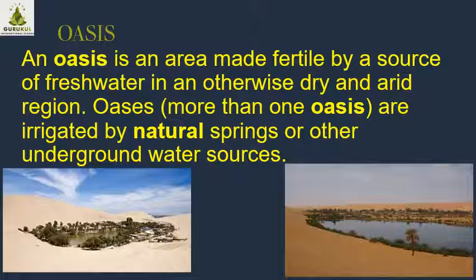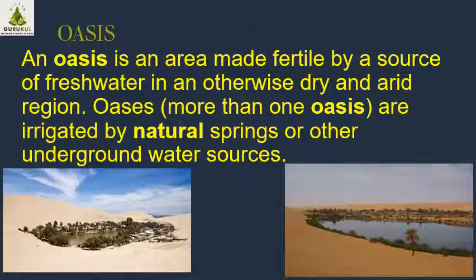Every living organism needs water for living. But if the desert receives only 250 millimeters, that is 10 inches, of rainfall, how do they get water for drinking and other things?